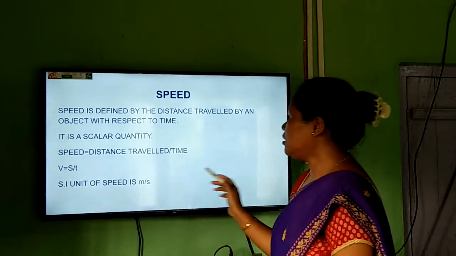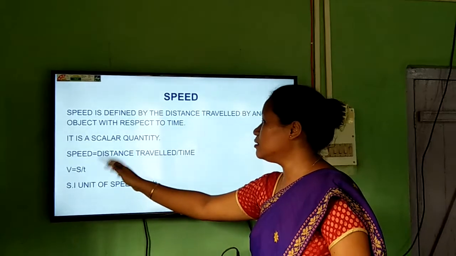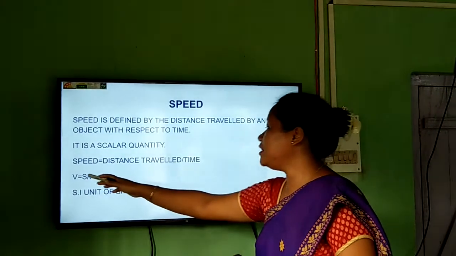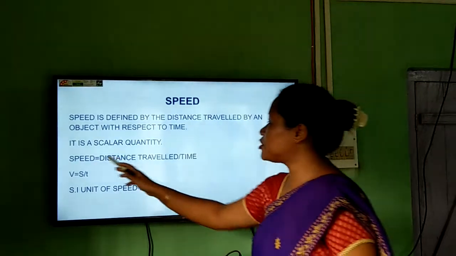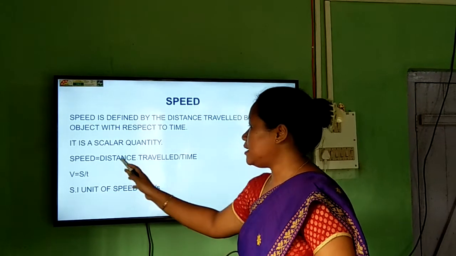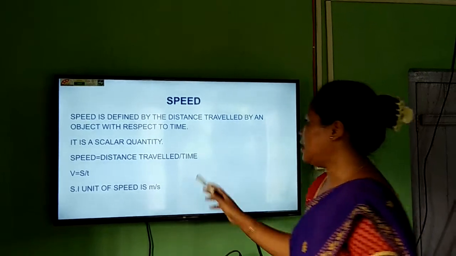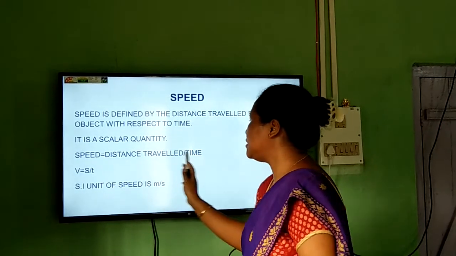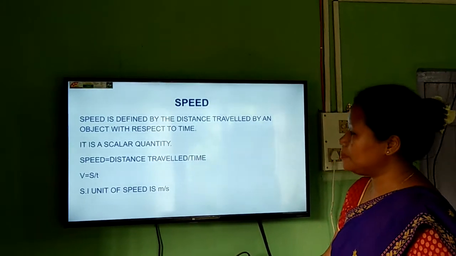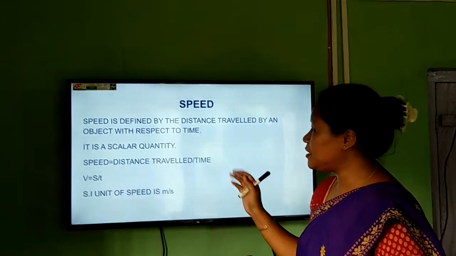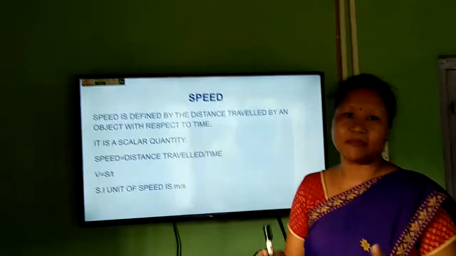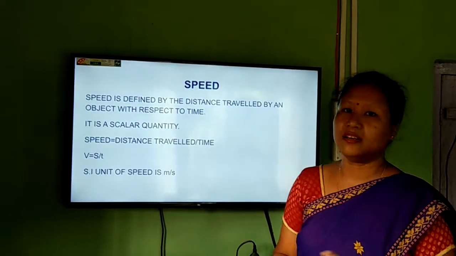This is the formula: V equal to S by T. V is the symbol for speed, S is the symbol for the distance, and small letter t is the symbol for time. So when we divide the distance traveled by an object by the time it has taken, we get